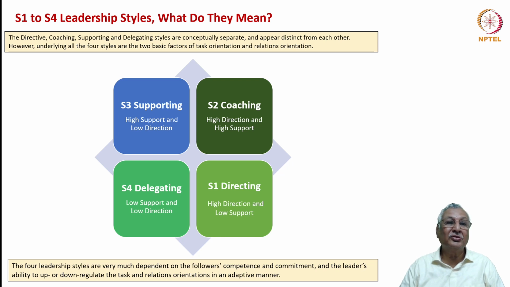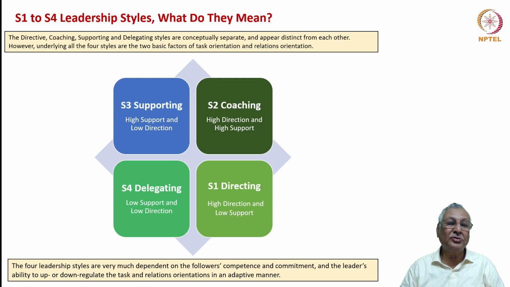So, to summarize, S1 to S4 leadership styles, what do they mean? S1 is directing approach, high direction and low support. S2, coaching, high direction and high support. S3, supporting, that is high support and low direction. S4, delegating, low support and low direction. These four approaches are very much dependent on the follower's competence and commitment.